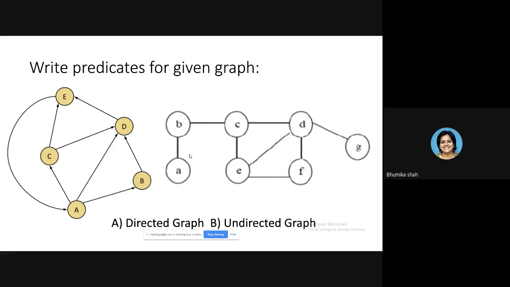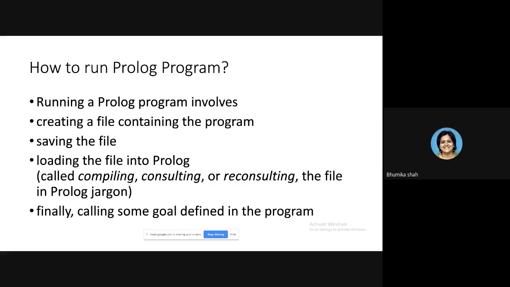So what happens here? You have 1, 2, 3, 4, 5, 6, 7, 8. 8 edges are there. How many predicates you will write? 16. Why? Edge in bracket A to B, edge in bracket B to A also, edge in bracket B to C, edge in bracket C to B also. So for every edge, there should be two edge relationship written. Okay? And then with all possible queries that we have checked, with variables, without variables, with wrong atoms, with appropriate atoms, with present absent information, please check whether your program is working correctly or not.